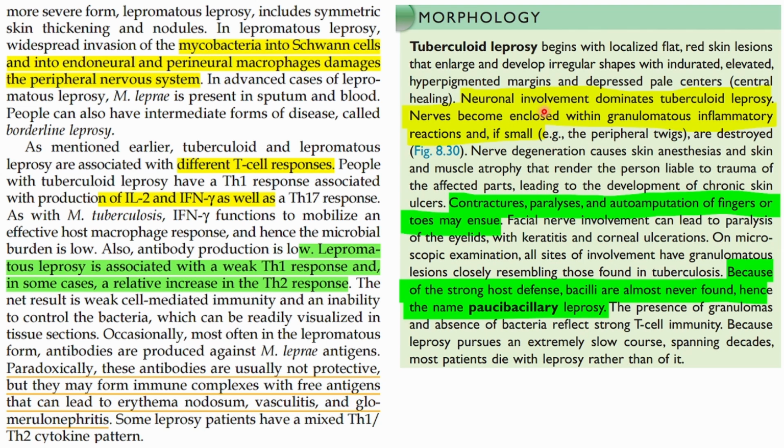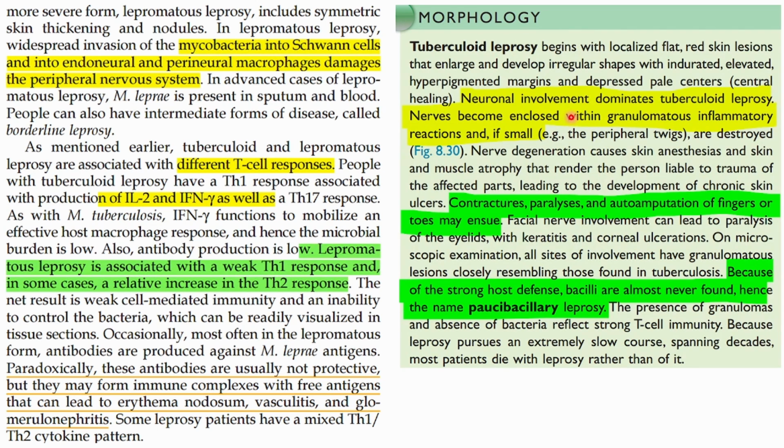Morphology, tuberculoid leprosy: neuronal involvement is dominant. The nerve becomes enclosed with granulomatous inflammatory reaction, and if small, is destroyed. So again, they are also forming granuloma. What is granuloma? We discussed it in the earlier video. Granuloma is like a cage for the bacteria or the foreign pathogen. If the body is not able to kill the bacteria, it tries to contain it by making a jail of cells, so that the bacteria do not escape that jail.